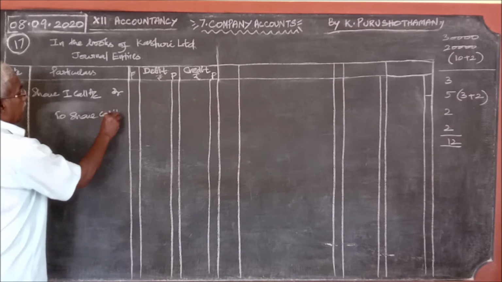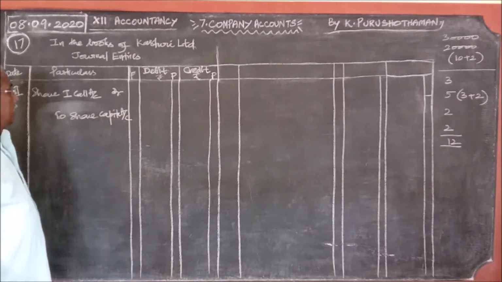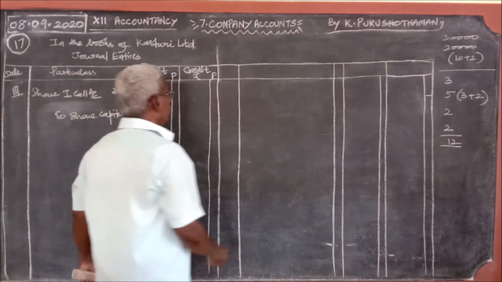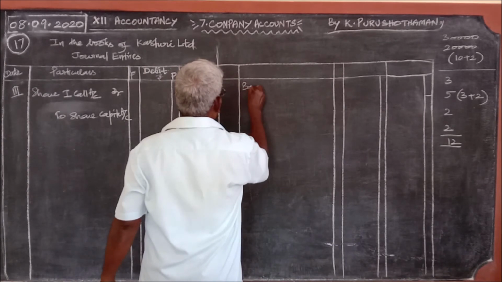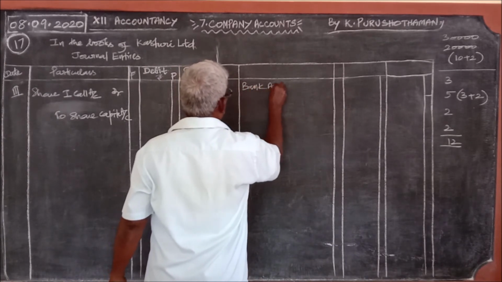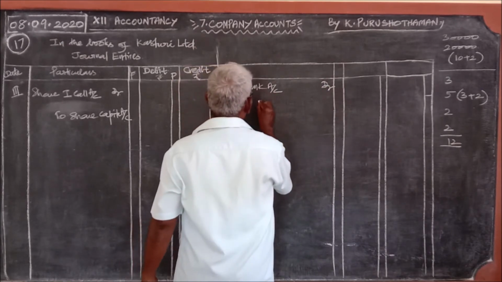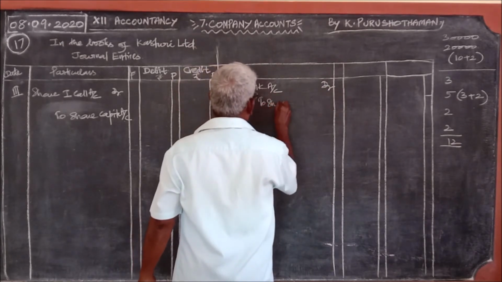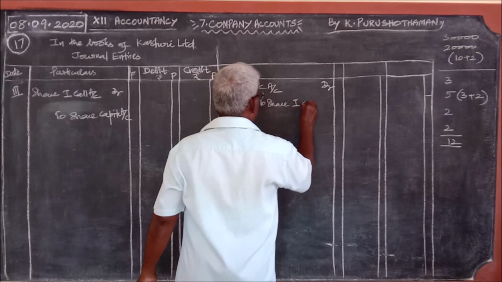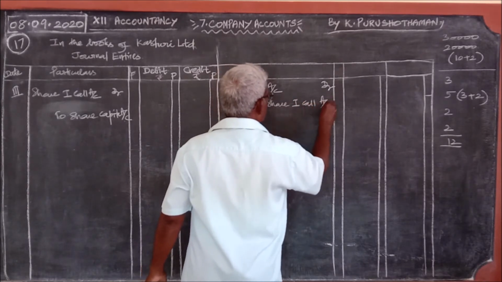And here, bank account debtor, to share first call account.